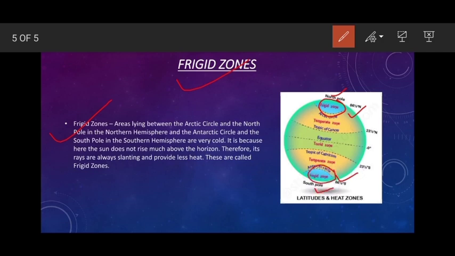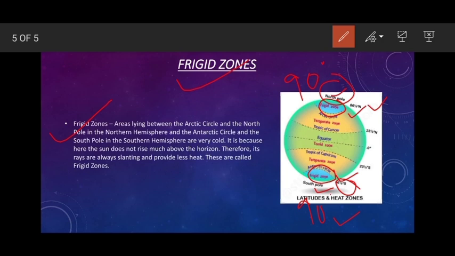Now let's move on to the degrees. It lies between 66 and a half degrees north and 90 degrees at the North Pole. Here the North Pole is at 90 degrees, and the same with the South Pole at 90 degrees. On the other side, 66 and a half degrees south and 90 degrees south.